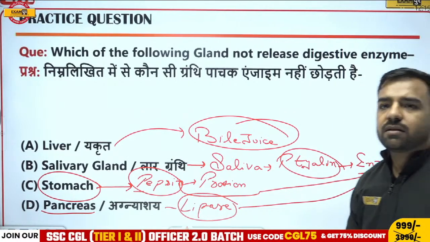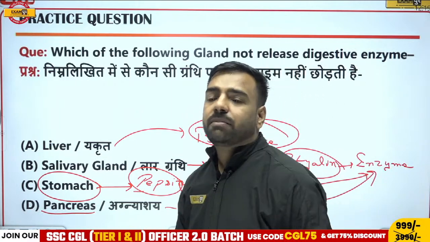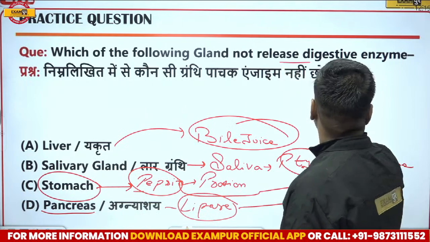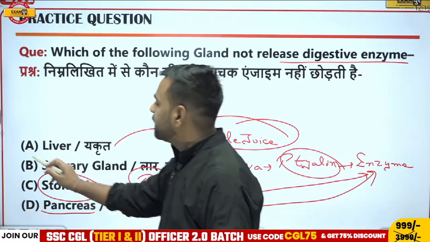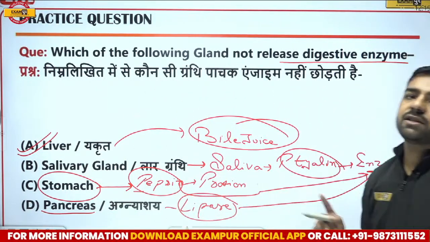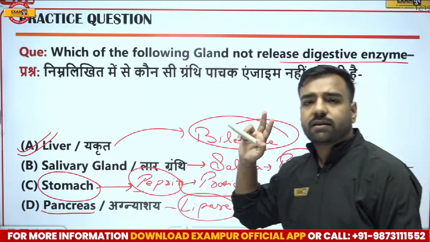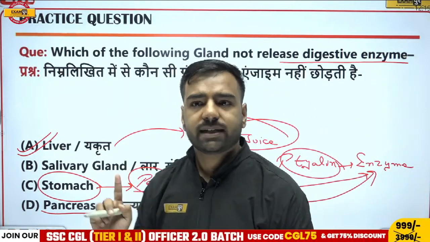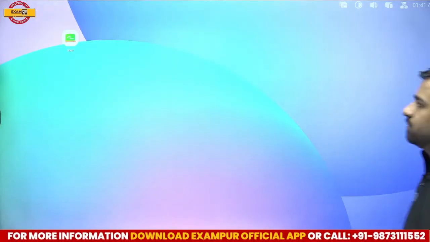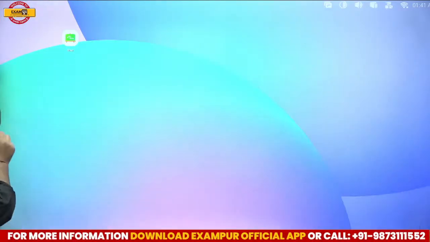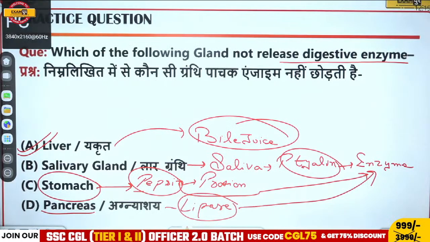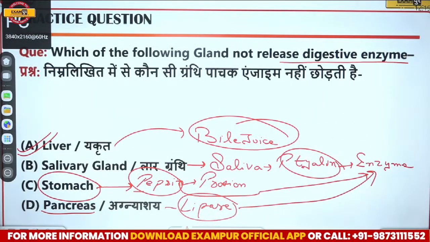So yes. But what was the question, Avan? The question was, which is not releasing the digestive enzyme, and obviously the liver doesn't secrete any digestive enzyme, and hence the liver is going to be the correct answer. So Vinod and Avan got this point. Please do not forget it, it is important, right? So let's talk about this part. Here, liver is going to be the correct answer.